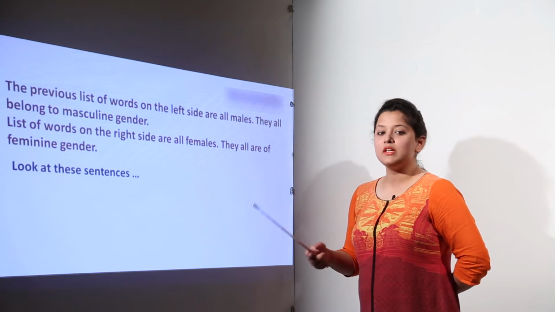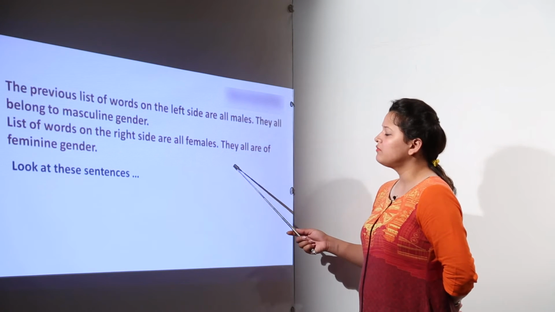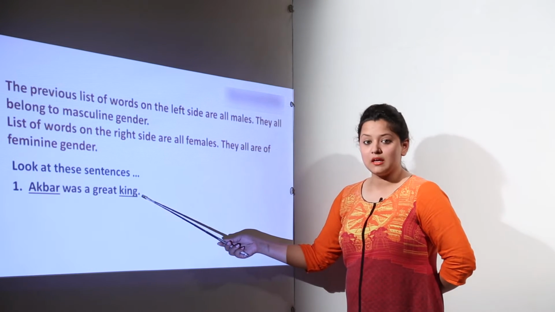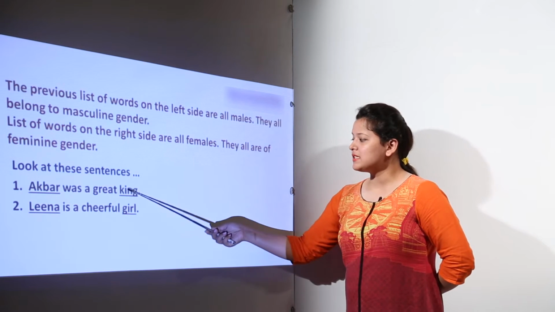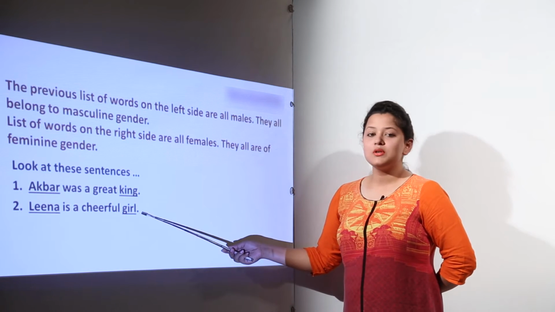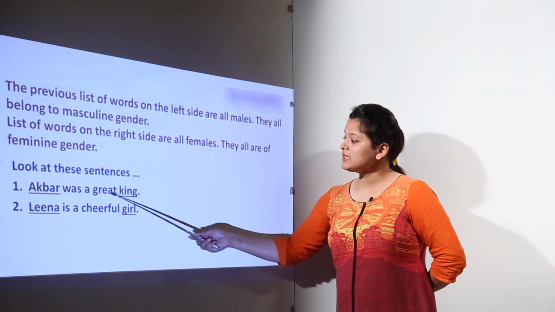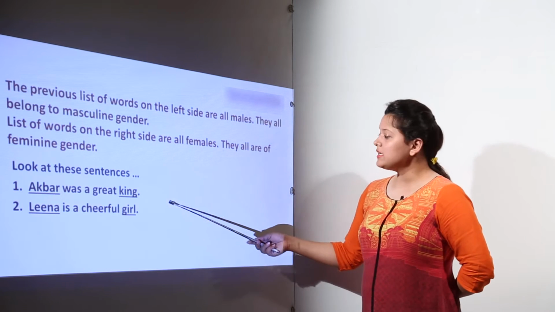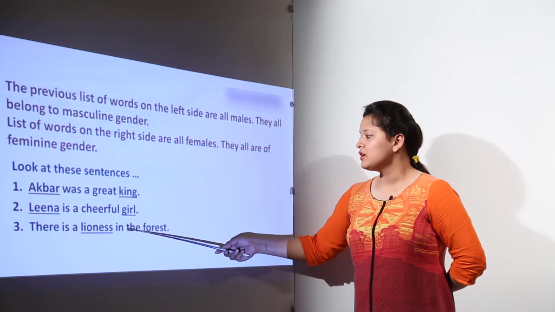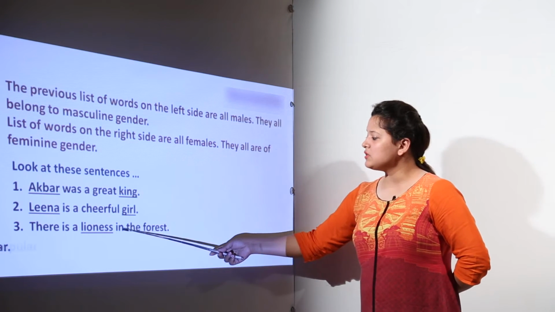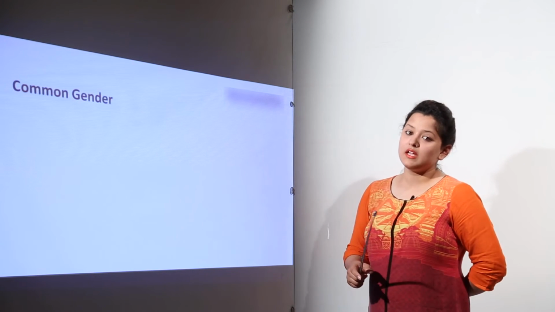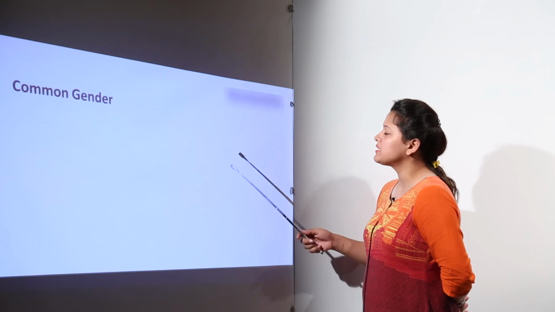We always have living things either being male or female. Now we have some sentences here, like Akbar was a great king. So here king is representing that Akbar is a male. Leena is a cheerful girl. So here the noun girl is representing that Leena is a female. These are the words that show whether the person is a male or a female. So the gender is being specified by these words. Here you can see there is a lioness in the forest. The hero is again a male, so that is again the masculine gender.